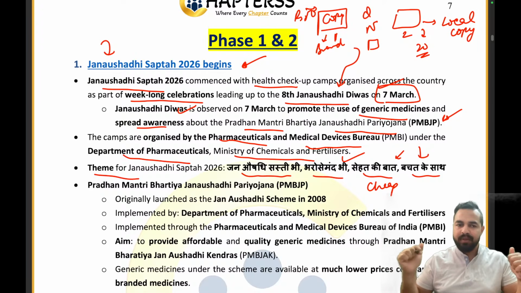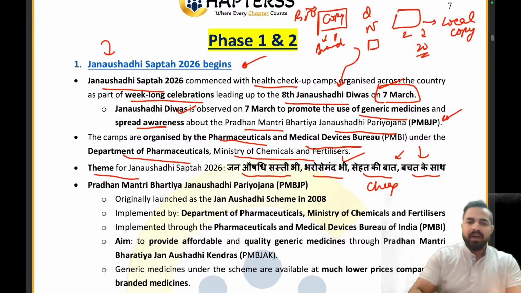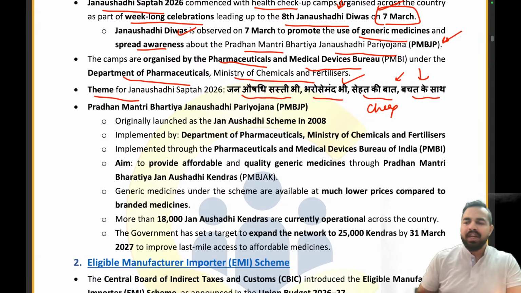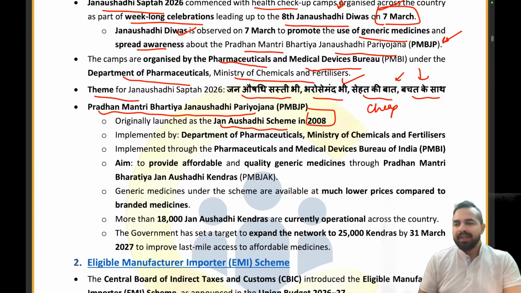Absolutely right. This is the theme for this particular Jan Aushadhi Divas for the year 2026, which we celebrate every year on 7th of March. Now guys, we are required to cover the Pradhan Mantri Jan Aushadhi Pariyojana because this scheme was just in the news, as we are spreading awareness about the scheme on the 8th Jan Aushadhi Divas. Now originally the scheme was launched in 2008 with the name Jan Aushadhi Scheme, but later on we have basically